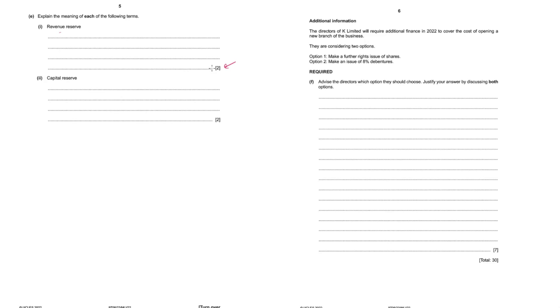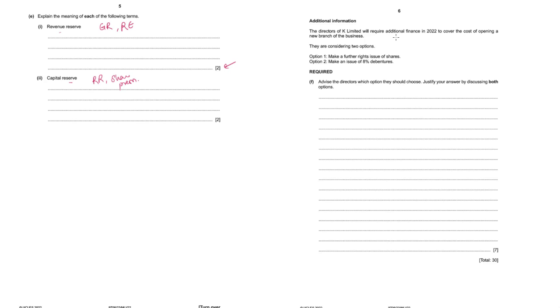So since it is 2 marks, you could write one of this point: profits earned and retained in the normal course of business activity. And then you can also say these profits are available for distribution as dividend. Capital reserve, you can say that these are profits that are earned in transactions or activities other than the normal business activity, and these are not available for distribution as dividend. If they ask you example, you could give examples like general reserve, retained earnings, and for this you can say revaluation reserve, you can say share premium if they ask you examples.